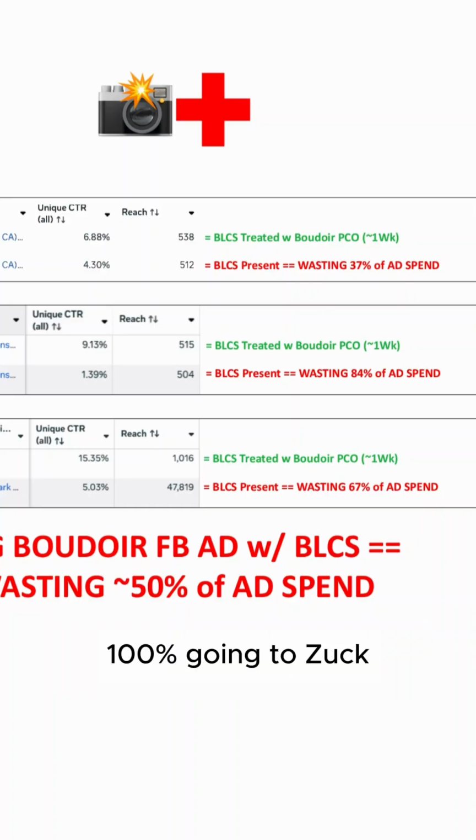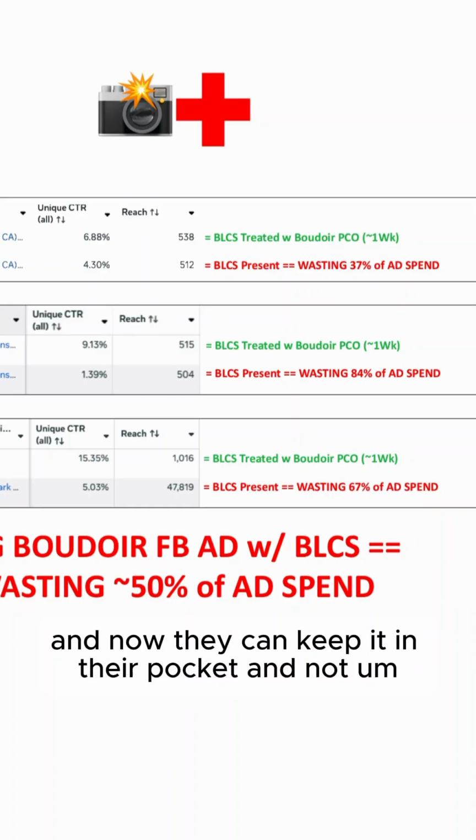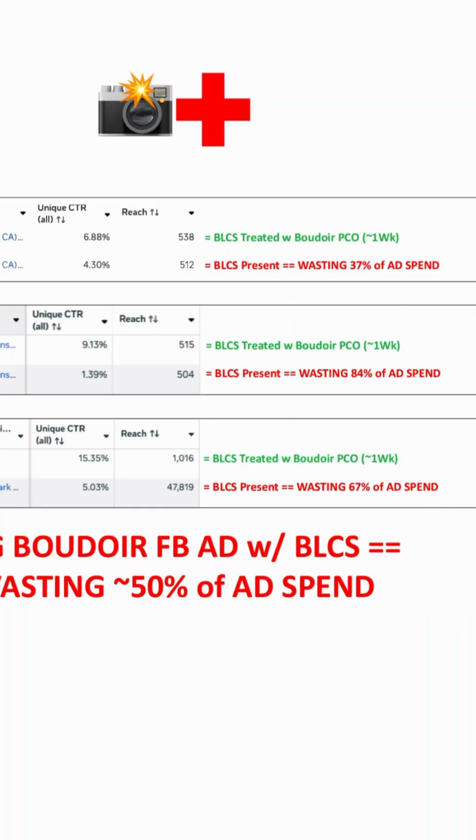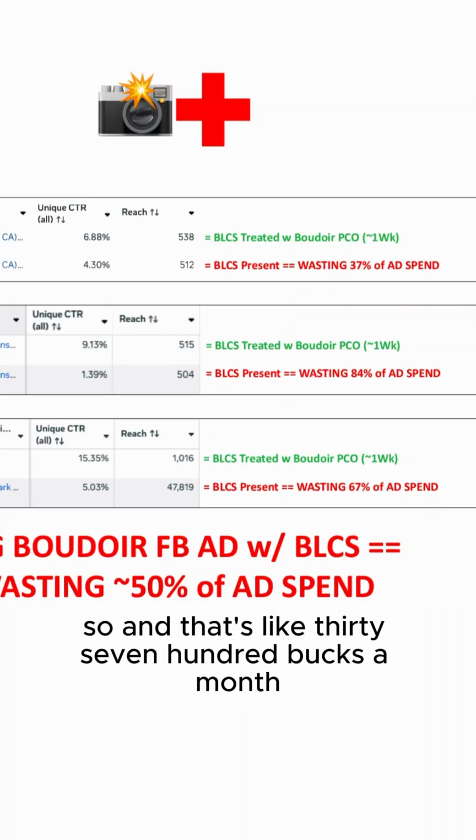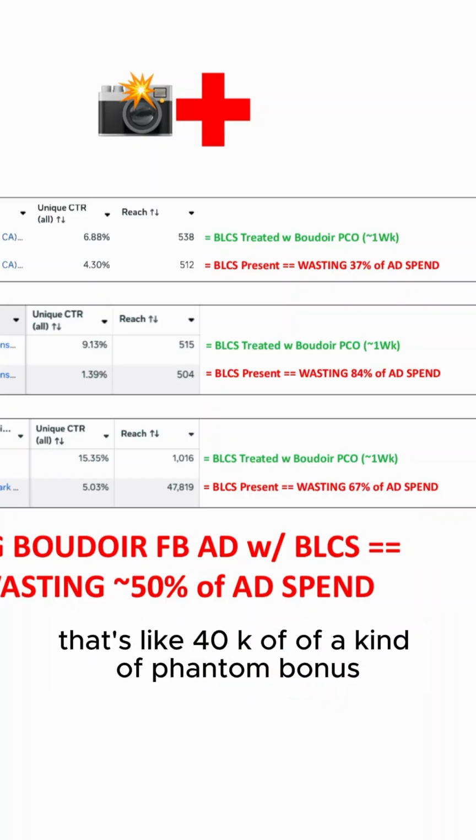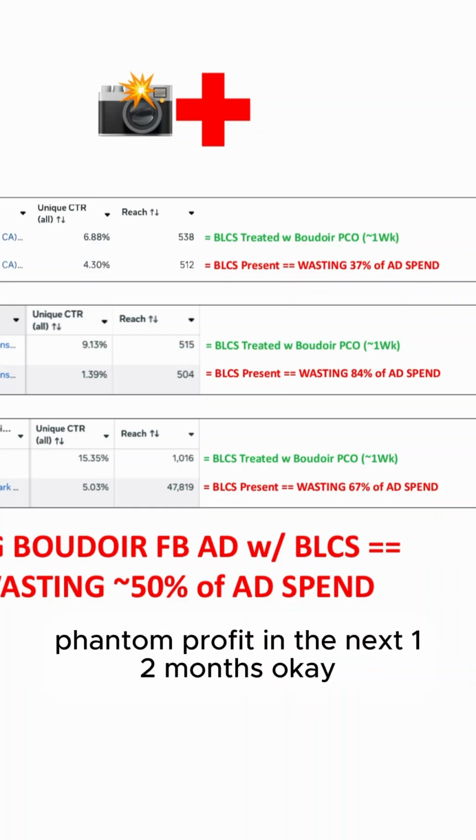100% going to Zuck. And now they can keep it in their pocket and not actually waste it. So that's like 3,700 bucks a month. That's like 40K of phantom bonus, phantom profit in the next 12 months.